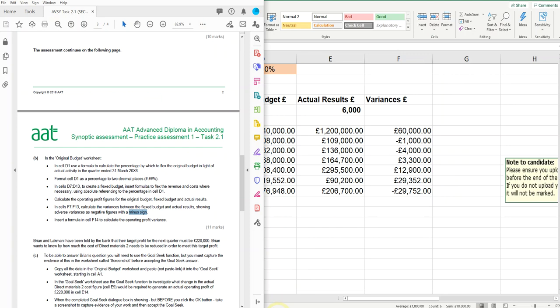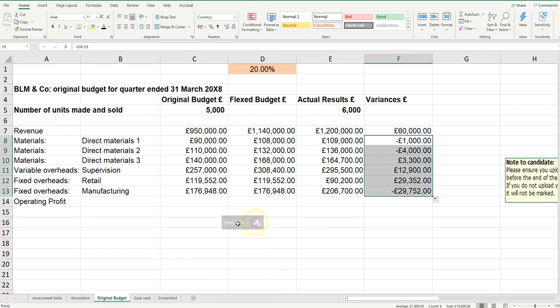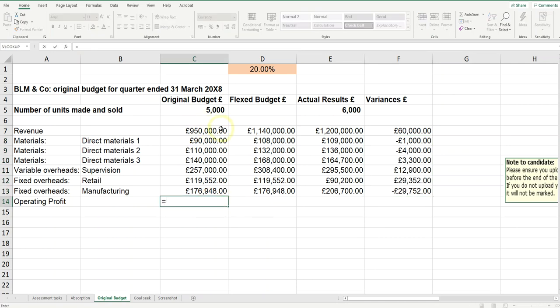Now I just need to check and insert a formula to calculate the operating profit variance. Well, I haven't put my operating profits in. Okay, so calculate the operating profit for the original budget, flex budget, and actual results. Let's do that now then. So in here we're going to have equals. So remember, this is your revenue. So it's going to be your revenue minus the sum of the costs.